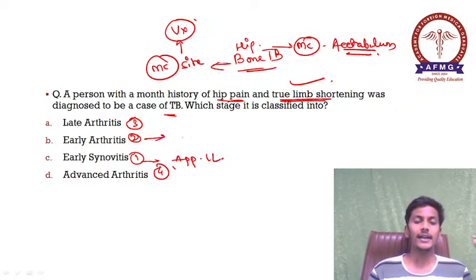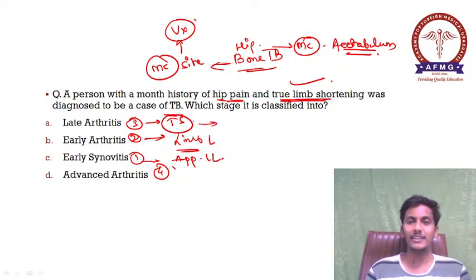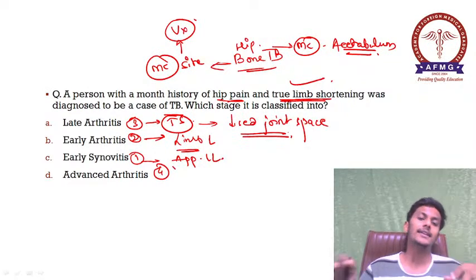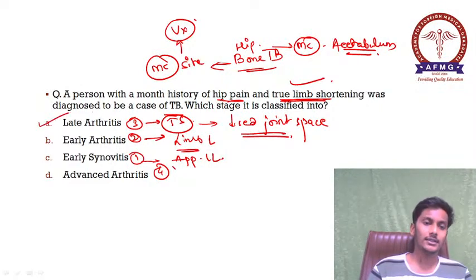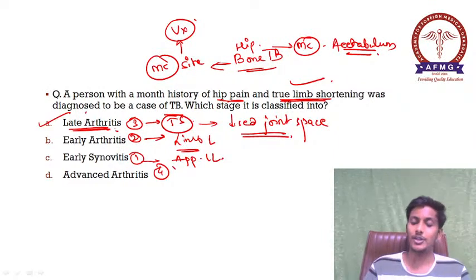In cases of early arthritis, we can see true limb lengthening, whereas true limb shortening is seen in late arthritis, where we can see the radiological manifestation, that is decreased joint space. Please remember, reduced or loss of joint space can lead to true limb shortening, which characterizes the late arthritis stage of hip tuberculosis. In advanced arthritis, various bony deformities can be associated, with total disruption of the acetabulum.